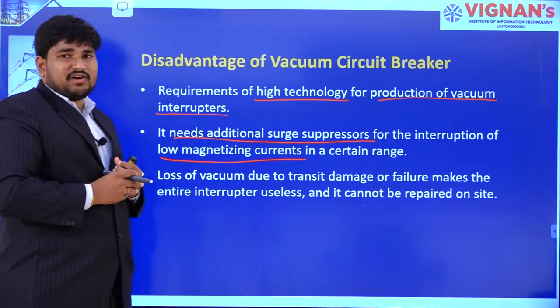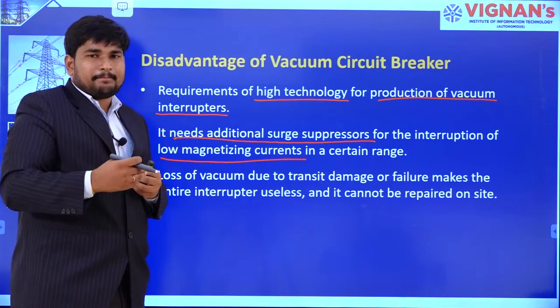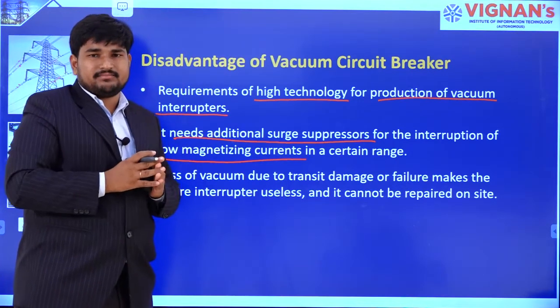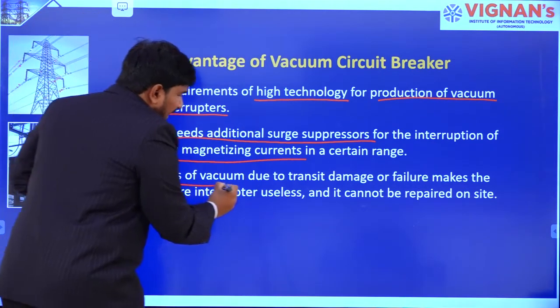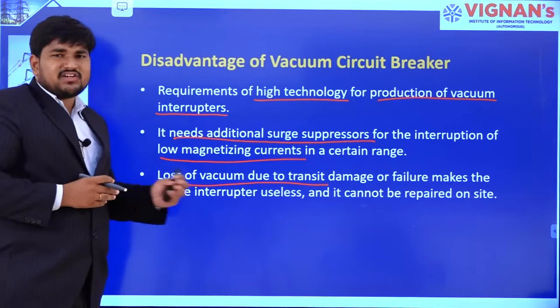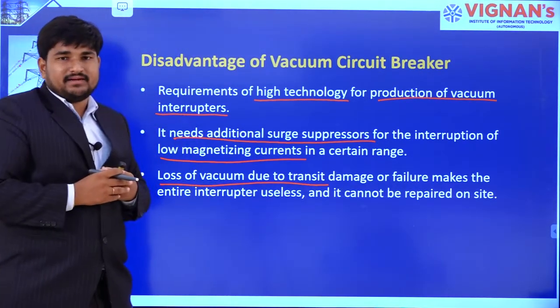And the last disadvantage is, we need to maintain vacuum pressure inside the chamber. It is a little difficult. So the loss of vacuum will lead to damage of the entire equipment.